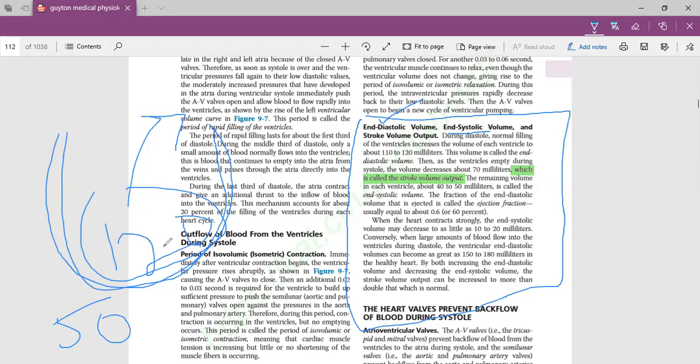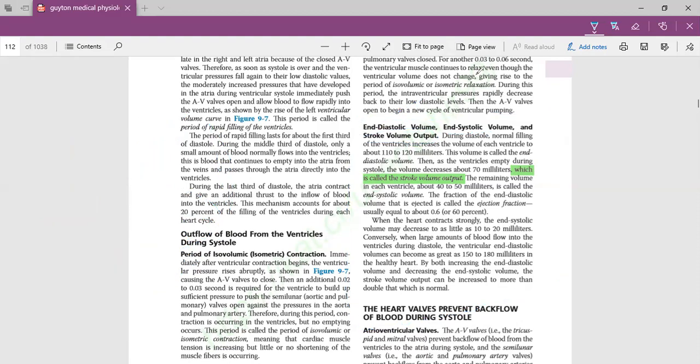So how much is ejected? 70 milliliter. What is 70 milliliter? 70 milliliter is the stroke volume output, the amount of blood which is ejected. Then what is ejection fraction? Amount of blood which is ejected is stroke volume. Percentage of blood which is ejected is ejection fraction.